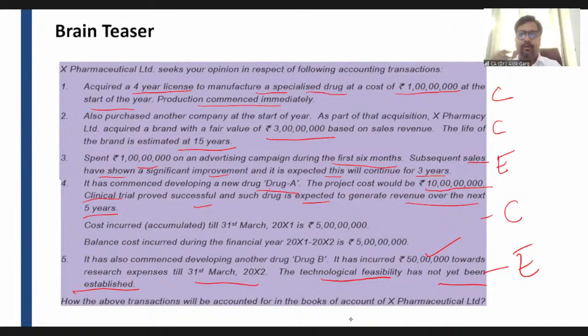But if a company is acquiring another company, and of course the company is paying extra, why will the company pay extra? The company will pay extra for these kinds of intangible assets. So in this case, this has to be capitalized, right? For example, if you have seen a lot of startups, so if an established company is buying a startup, why are they buying it, although these startups are loss making companies, and still these companies are paying hundreds of crores and even lakhs of crores for buying these startups? Just due to its brand name, right?